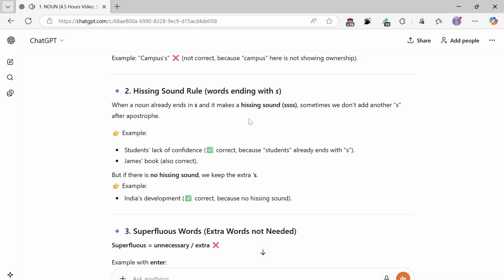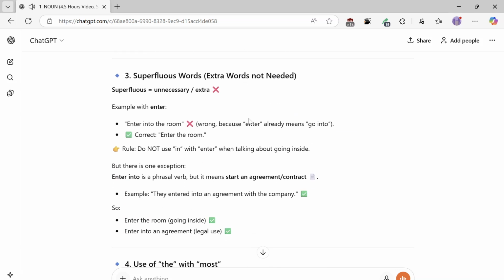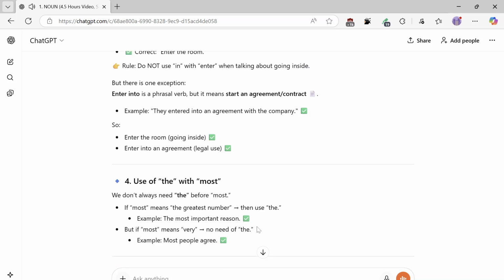3. Superfluous words, extra words not needed. Superfluous means unnecessary, extra. Example with enter: enter into the room is wrong because enter already means go into. Correct: enter the room. Rule: do not use into with enter when talking about going inside, but there is one exception. Enter into is a phrasal verb, but it means start an agreement or contract. Example: they entered into an agreement with the company. So, enter the room, going inside. Enter into an agreement, legal use.